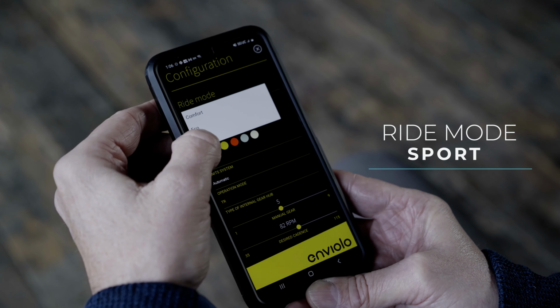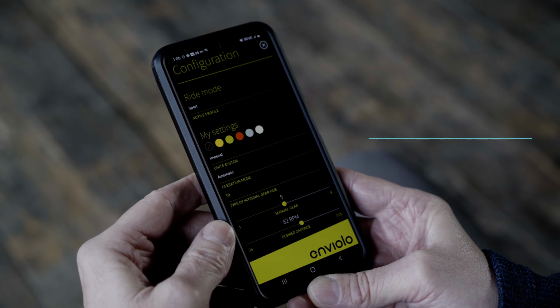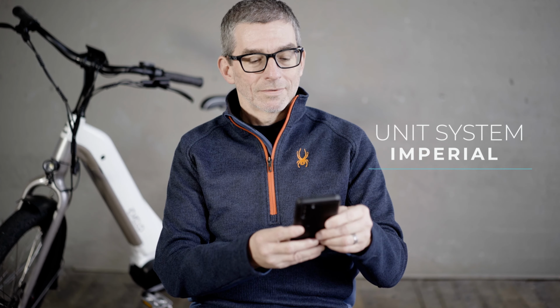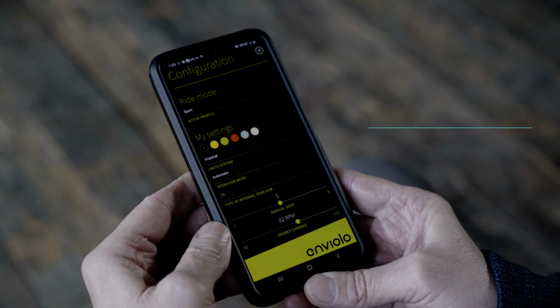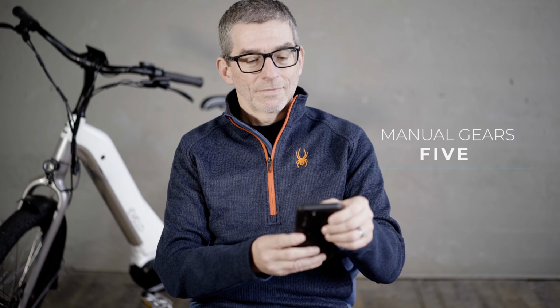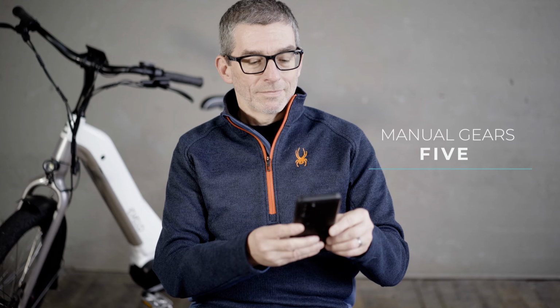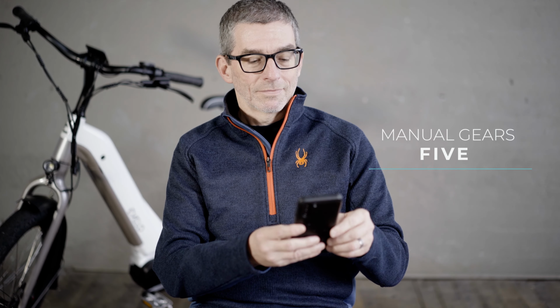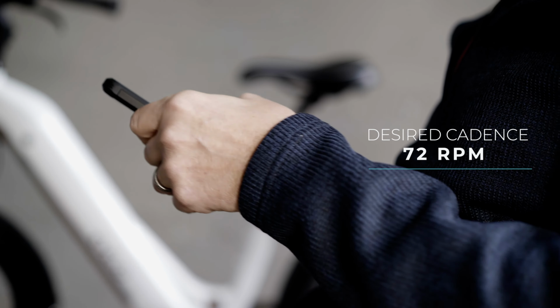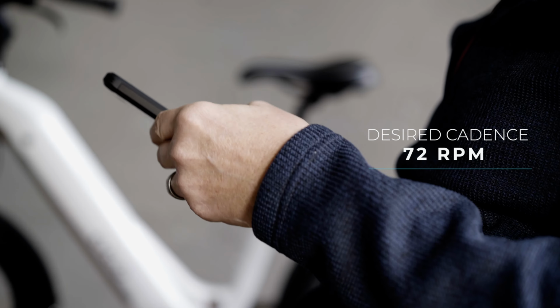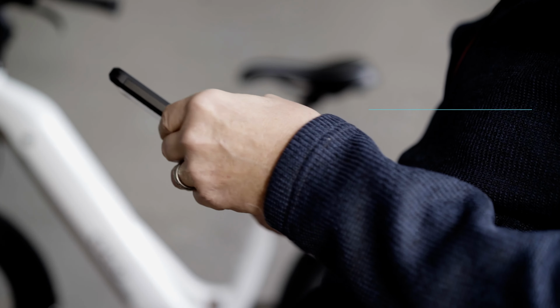This will control how quickly the bike will shift. For unit system, select Imperial. For operation mode, select Automatic to allow the system to shift automatically. For manual gear, select 5. This will give you 5 discrete gears if you prefer to operate the system in manual mode. For desired cadence, select 72. This controls your pedaling rate and the number of revolutions per minute.